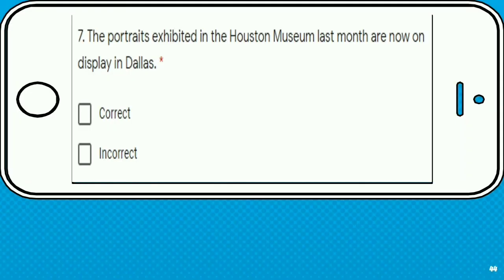Number 7. The portrait exhibited in the Houston Museum last month are now on display in Dallas. Please analyze. Does it have subject? Yes. The portrait is the subject. And do you see verb? Yes. Are is the verb. Therefore, the sentence is correct. Do not get into the trap because of exhibited. It is an adjective yang menjelaskan the portrait. So everything is fine. This is correct.